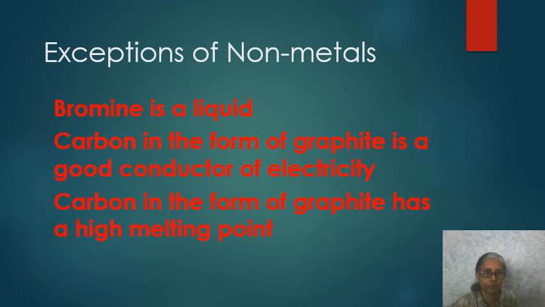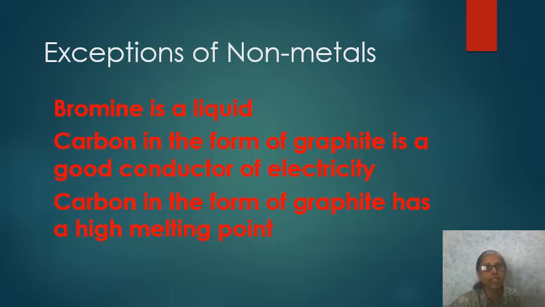Now we will see the exceptions in non-metals. You have learned that non-metals are soft solids or gases. That is the main property of non-metals you learned. But you see, bromine is a liquid and bromine is a non-metal. So remember, a non-metal which is a liquid is bromine.